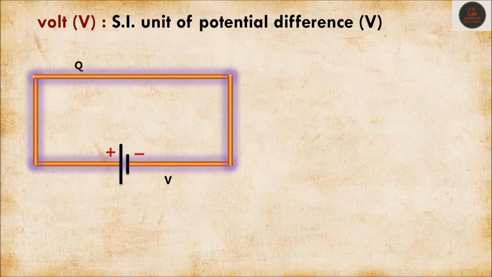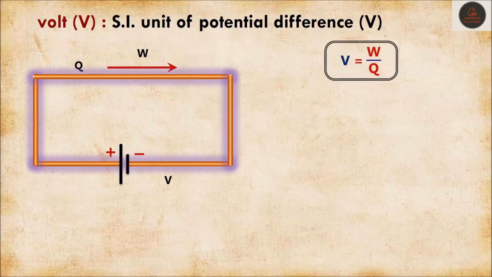Let's assume Q amount of charge is passing in this circuit and W units of work is done by the cell. So potential difference is defined as V equals W upon Q. W is work done, Q is charge, V is potential difference.